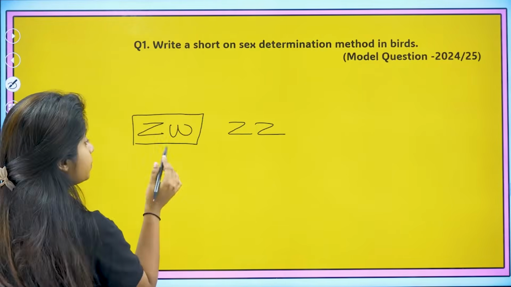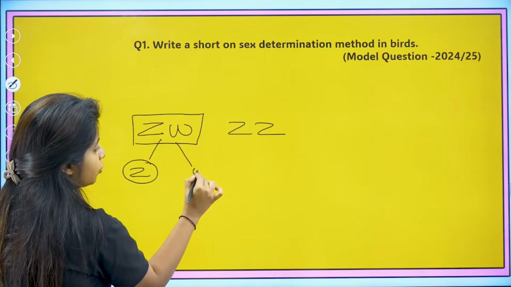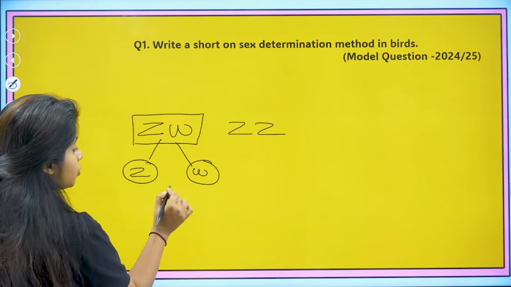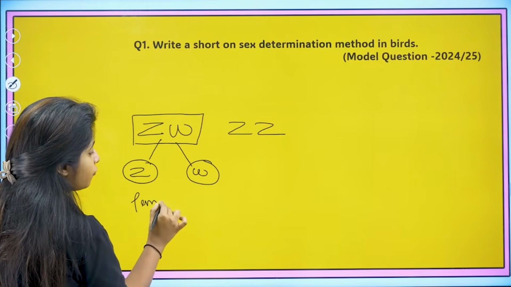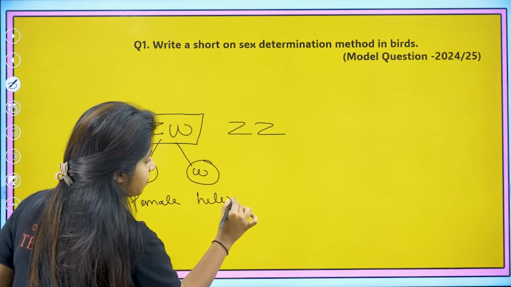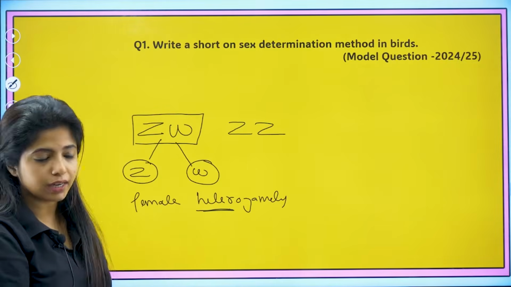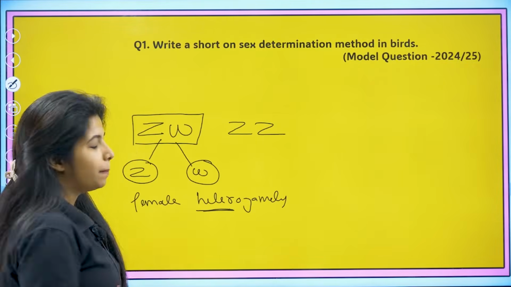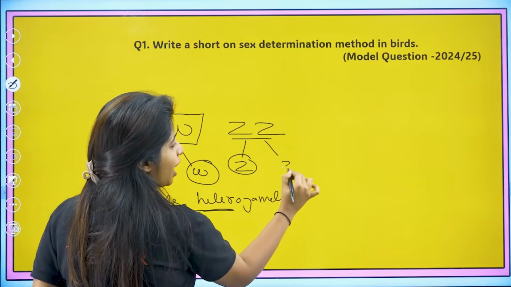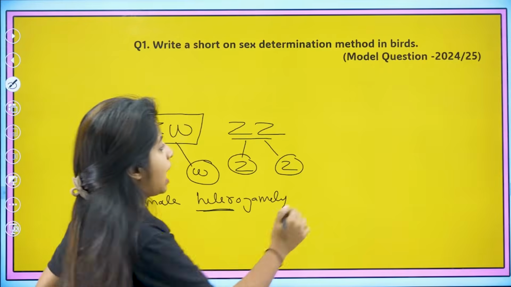That means the gametes that she is going to produce would be either Z or W, my dear children. So here 2 types of gametes are being produced, and what do you call this? This is known as female heterogamety, since it is happening in the female. Heterogamety means 2 different types. Hetero means other, different. 2 different types of gametes are being produced. But in the case of males, they produce just 1 type of gamete. All of them have the Z chromosome itself.